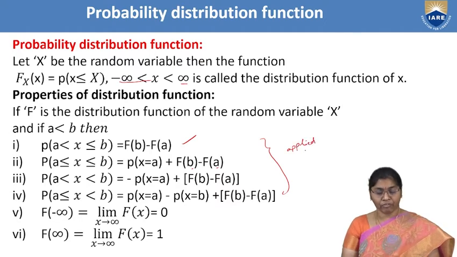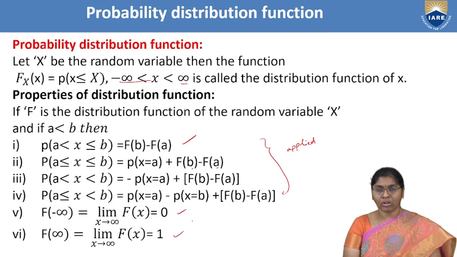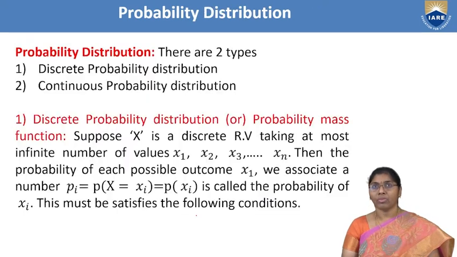Next, the fifth one. Here F(minus infinity), that means the function at minus infinity, is always 0. Otherwise, the limit as x extends to minus infinity, F(x) equals 0. And F(infinity) equals 1. The limit as x extends to infinity, F(x) equals 1. These two also we use in problems.